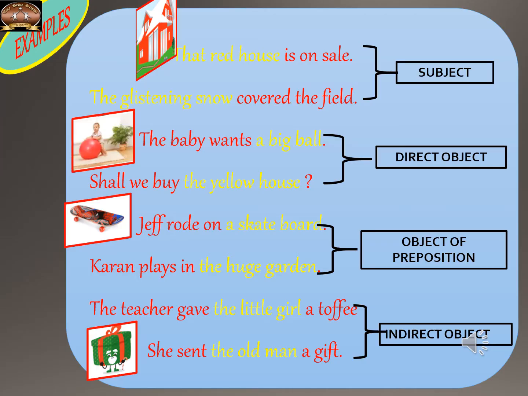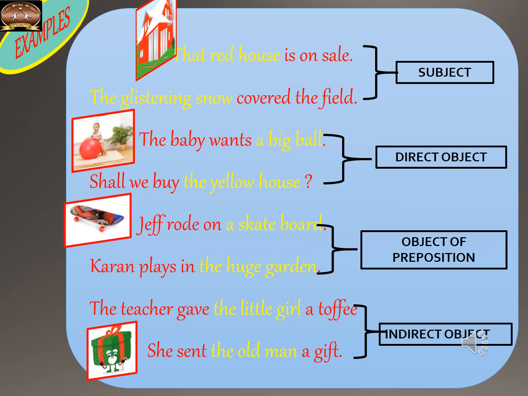Now, as I said, this can function as the subject, as the direct object, as an indirect object, or as the object of a preposition. Now, that red house is on sale. Here, the group of words that are coming before the verb is considered as the subject. That red house. What is on sale? That red house. The glistening snow covered the field. What covered the field? The glistening snow. So both of these are functioning as a subject.